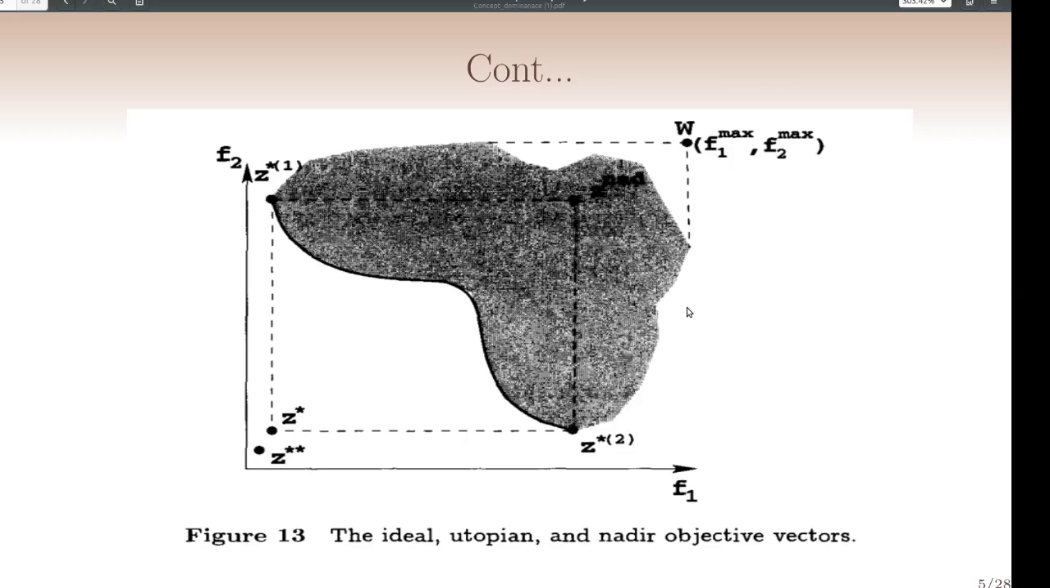This is the pictorial representation of the different special solutions: the ideal solution, and the utopian and nadir objective vectors. Z star is the ideal objective vector, Z double star is the utopian objective vector, and this point is the nadir objective vector. W is the worst objective vector.